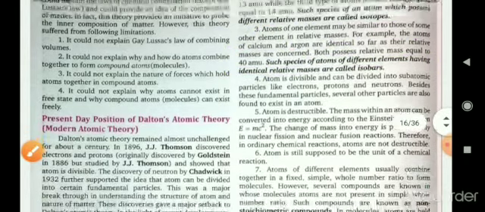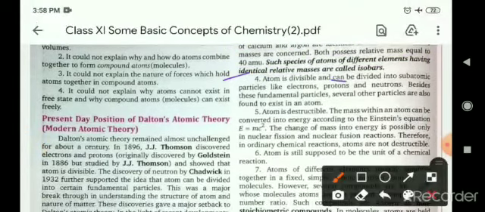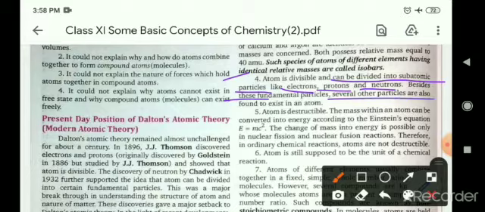Atoms are divisible and can be divided into subatomic particles. As we know, in the present time an atom can be divided into three parts, that is, electron, proton and neutron. Besides these fundamental particles, several other particles are also found to exist in the atom.